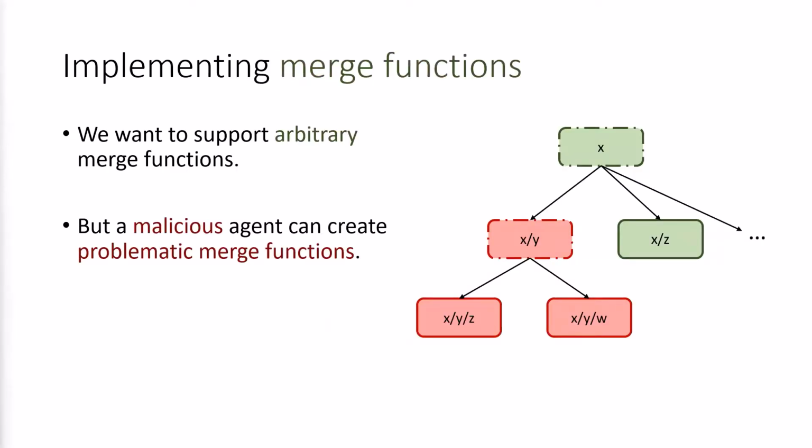Since we want Escher to provide generality and support any refinement, we want to support implementations of arbitrary merge functions. The challenge with this is handling malicious agents that can refine themselves and construct malicious merge functions. For example, here, agent XY can refine itself and construct a merge function that leads to infinite loops or unsafe system calls or commands. Some possible solutions are using sandboxes and constructing safe domain-specific languages. We leave exploring these options to future work.